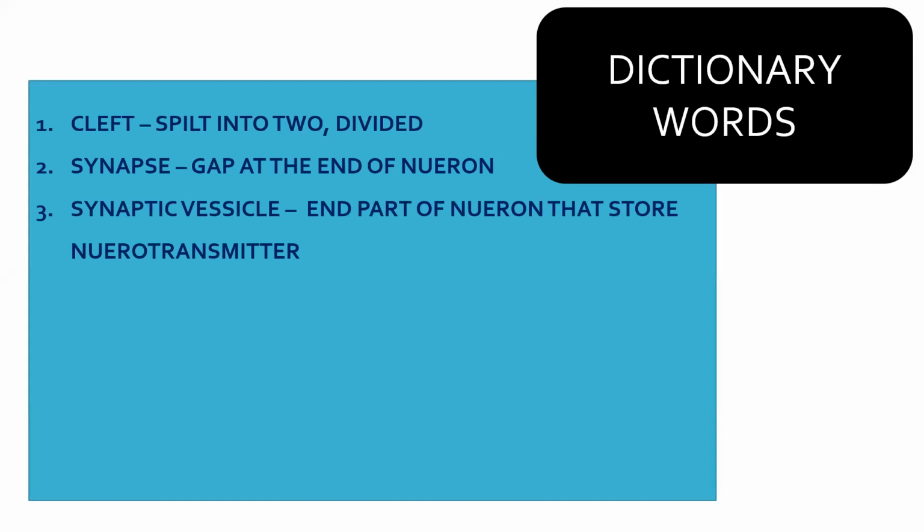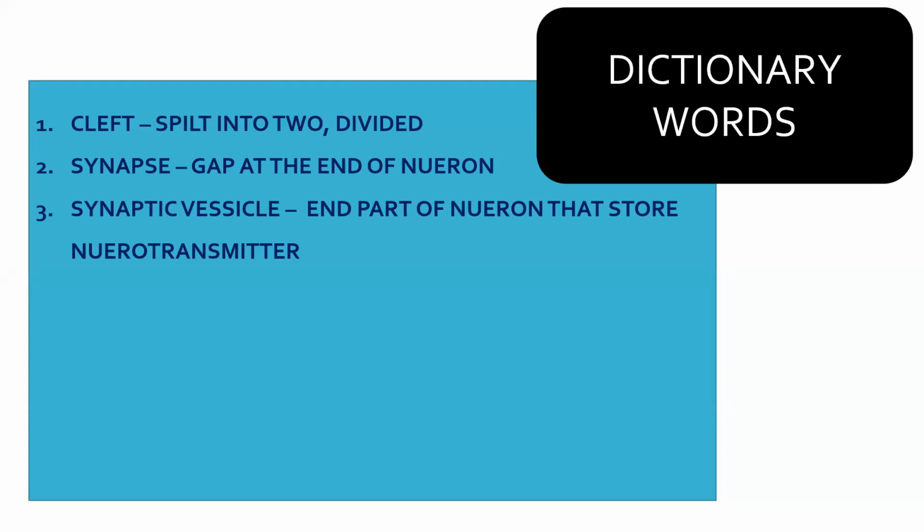Now, the third word, which I had taught you using a white screen, is called synaptic vesicle. What is a synaptic vesicle? We have seen that at the terminal end and at the initiation of the neuron, that means in the dendrites and in the axon terminals, the signal is transferred or transmitted through small vesicles.